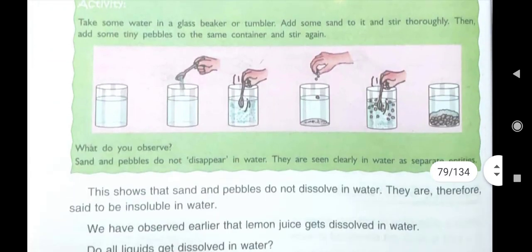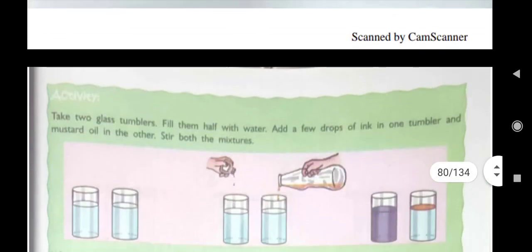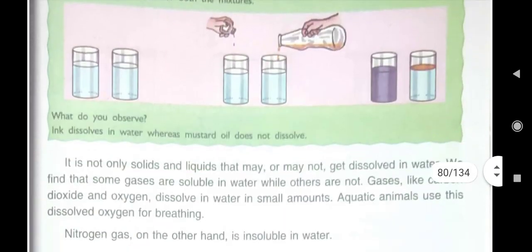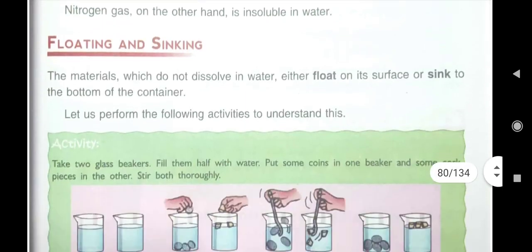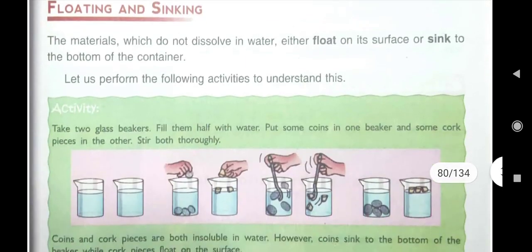Then we saw another activities in which pebbles, sand, they all were insoluble in water. Then we also saw that different types of oil, whether it is mustard oil or hair oil, they are also insoluble in water. Then you performed this activity also, that was related to floating and sinking.